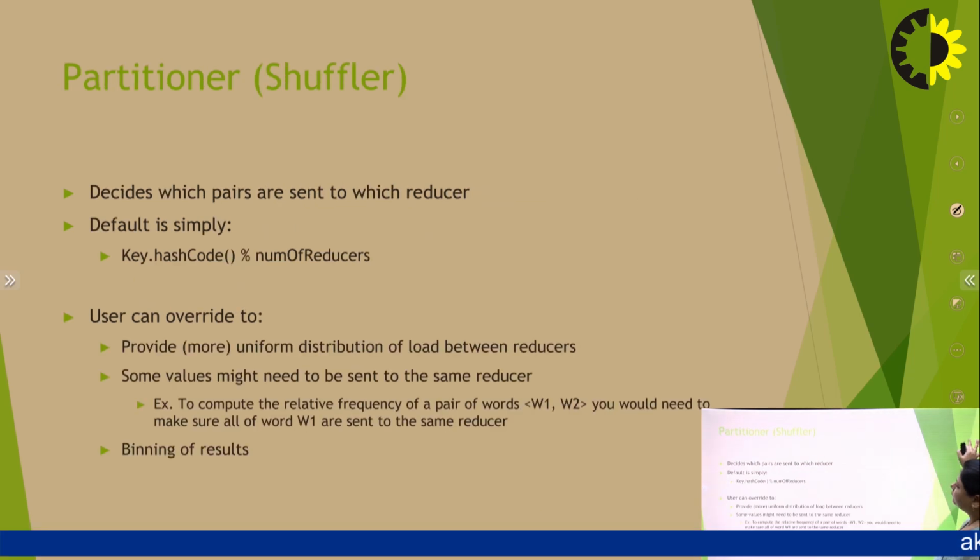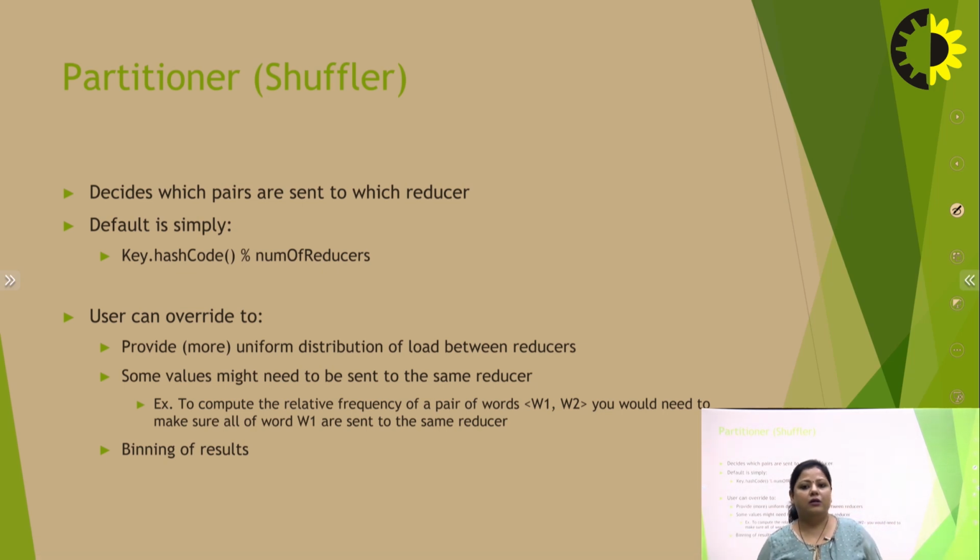Now, the partitioner or shuffler, or we can say the sorter. What is the purpose of the shuffling part of MapReduce? Basically, the shuffler or sorter prepares data for the reducer phase.